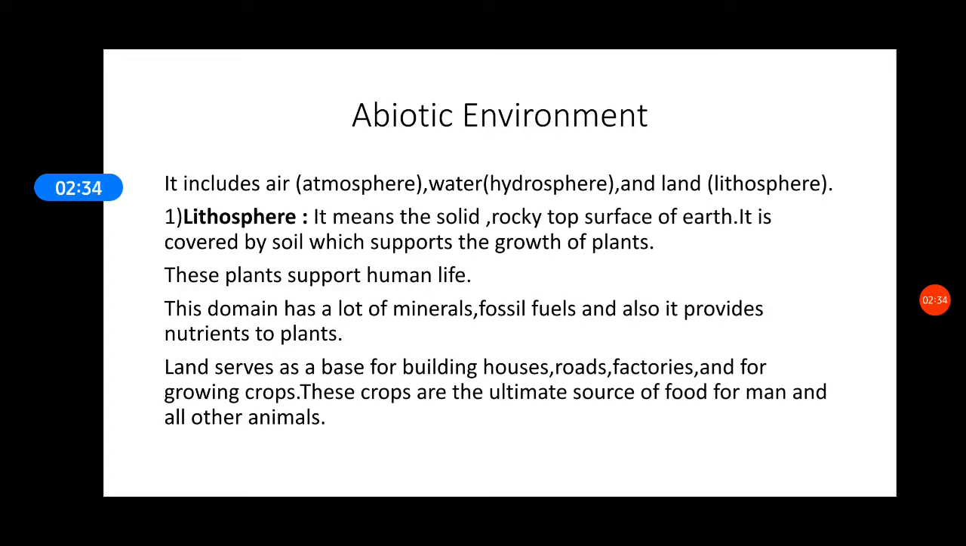Along with it, land is a reservoir of minerals. There are a lot of minerals present inside the land. There are a lot of fossil fuels present inside the land, which over time man has learned how to dig out, and after that how to filter and utilize. All those are a part of abiotic environment because they come out of land, they don't have a life.